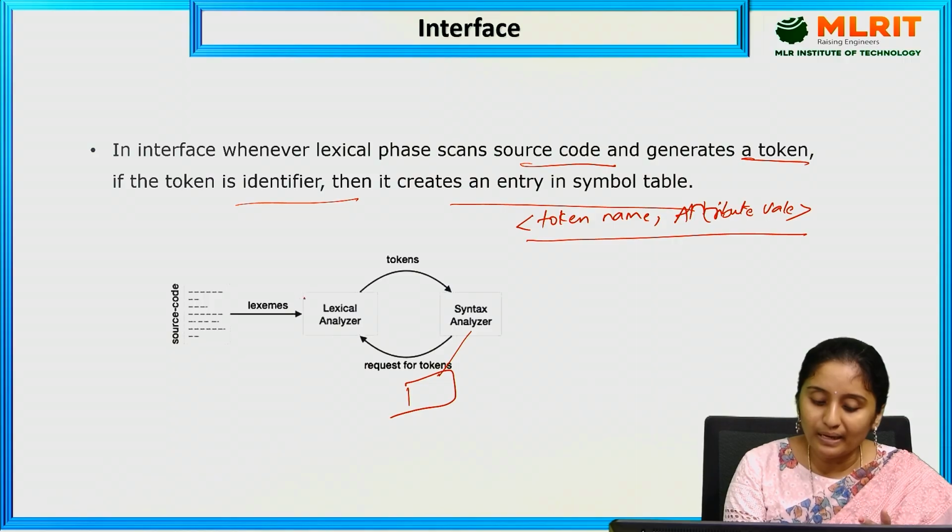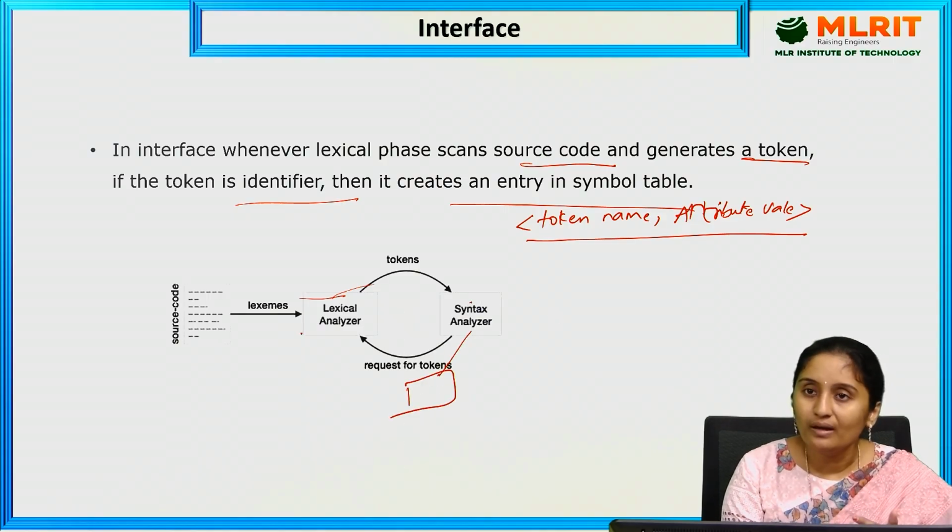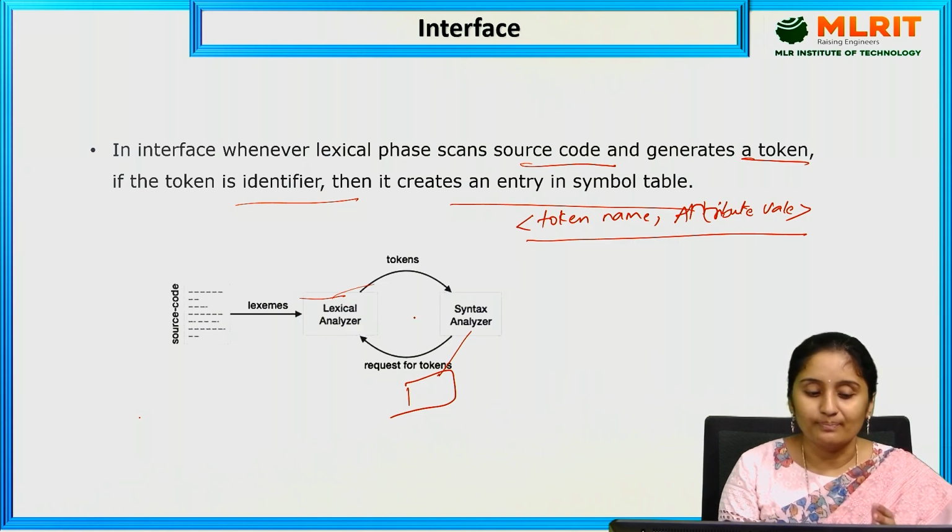So line by line it just scans the program character by character, and it generates tokens and gives them to the syntax analyzer, and the syntax analyzer asks for the next token and it validates. So in this way it is acting like an interface between them.